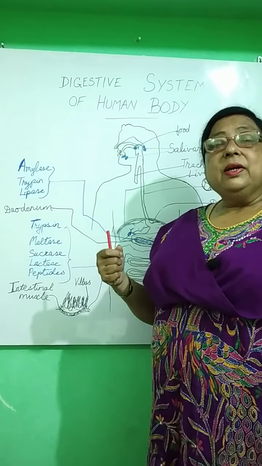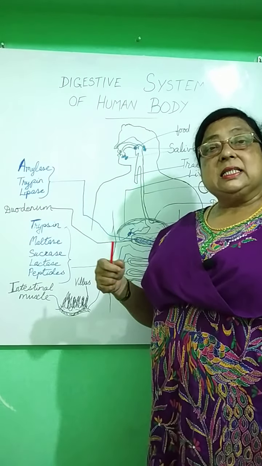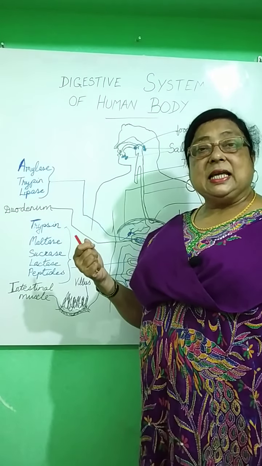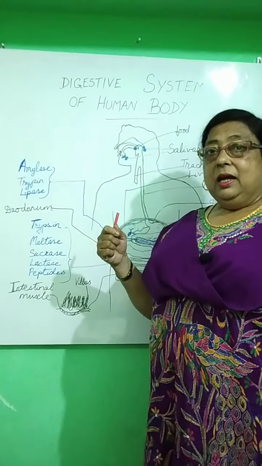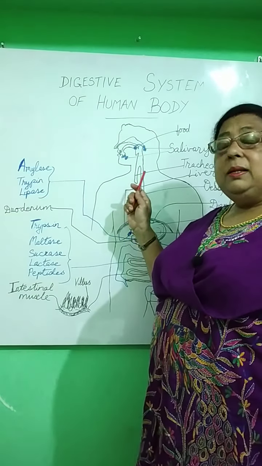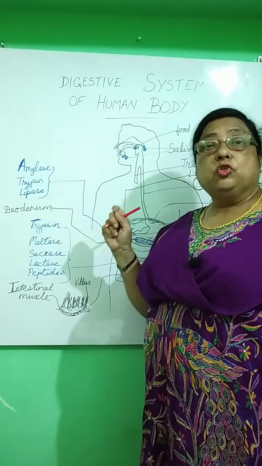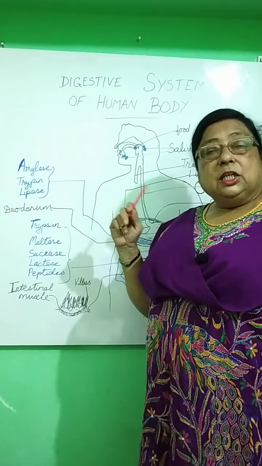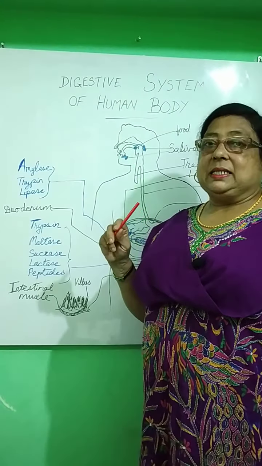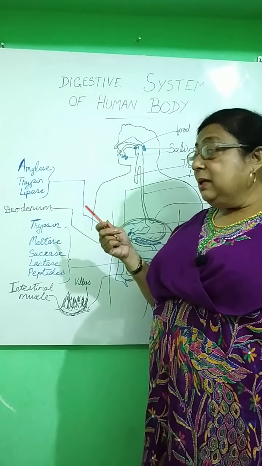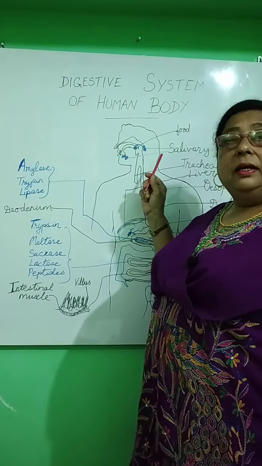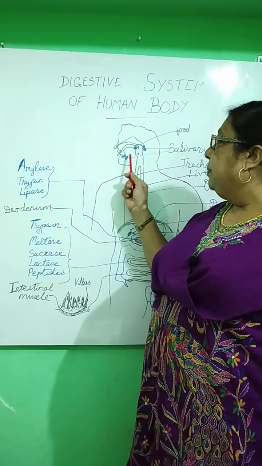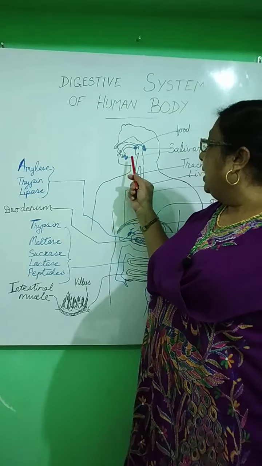After this, we have chemical digestion, that is when the food is acted upon by certain chemical enzymes. Then it is known as chemical digestion. Now, mechanical digestion helps the food to be broken down into smaller particles with the help of the teeth, the jaw bones and the muscles. Then in the mouth it is mixed up with the salivary juice secreted by the salivary glands. Now, there are 3 salivary glands present in our mouth. You can see here 1, 2 and 3.